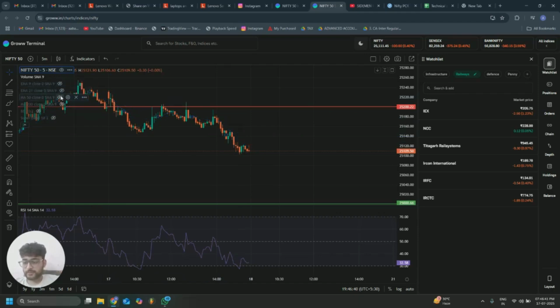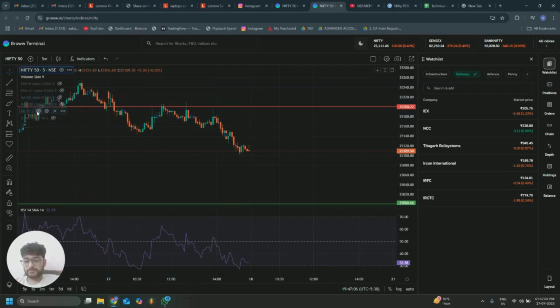Now let's look at the moving averages. The 200 moving average has recently crossed over the 50 moving average, and both of them are above the price. This indicates a death cross, indicating a long-term bearish trend. So again, we can say that the long-term, the medium-term, and the short-term trend is bearish now.